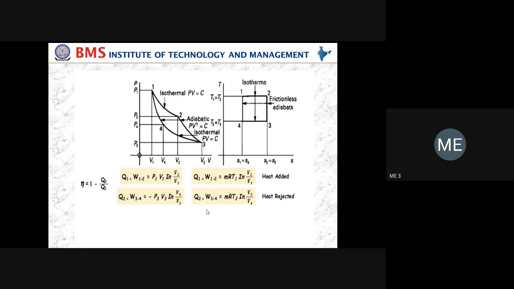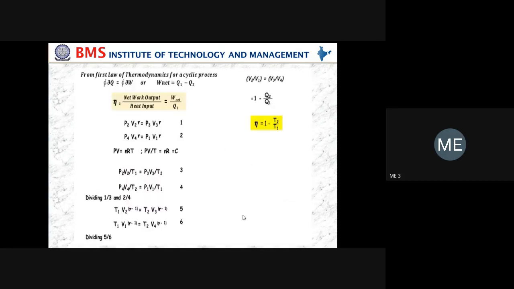Okay, in terms of temperature, mRT2. Here T1 equals T2, and it is considered as T1, and T3 and T4 are same. We are calling it T2 while deriving the expression. So don't get confused. T1 and T2 are the same, that we are representing as T1. Here T3 and T4 are same, we are calling it T2. Okay, so mRT2 Ln V3 by V4.